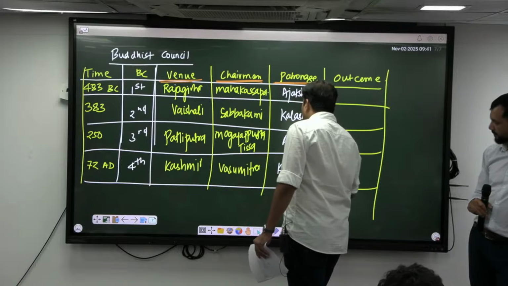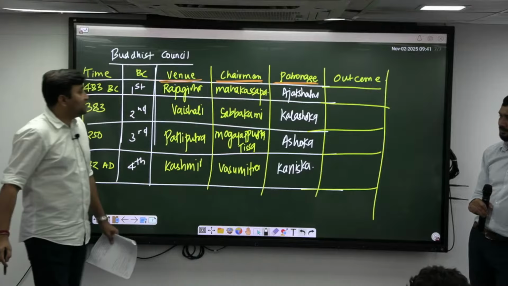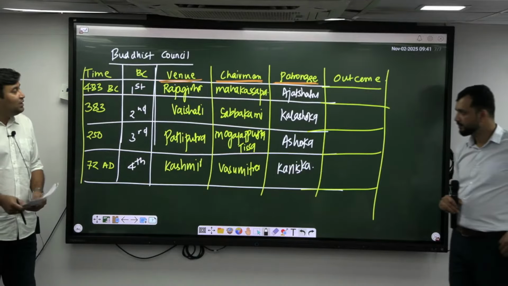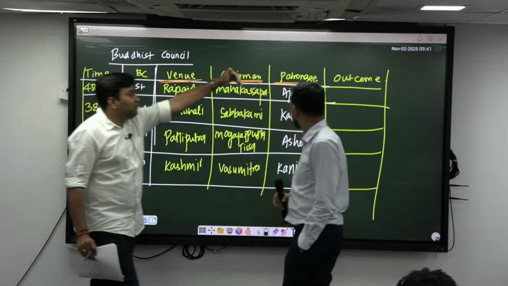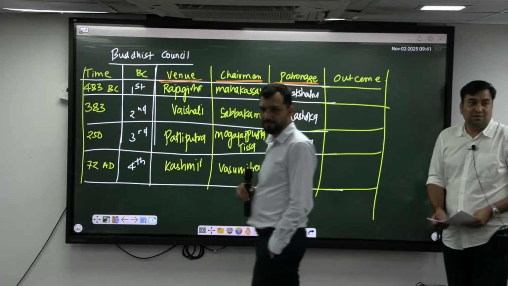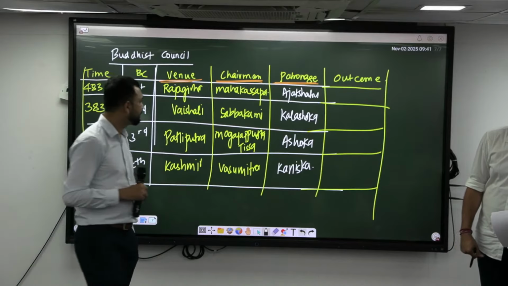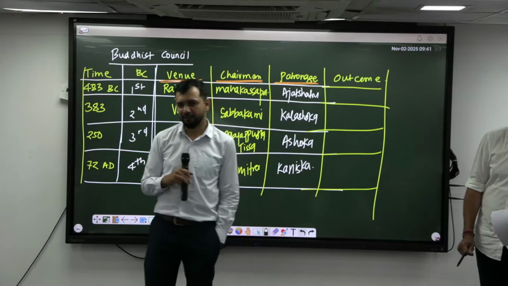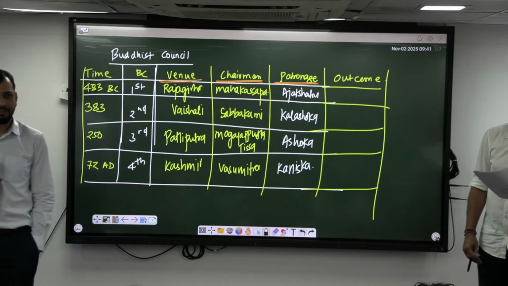Now let us try to understand the contributions and outcomes in a story format. Aditya sir will be elaborating what happened here and why there was a fight, and here I will be writing what happened. In the first Buddhist council, what happened first? Anyone? What was the major outcome of the first Buddhist council? It happened after the death of Buddha. The job was to compile the teachings of Buddha.